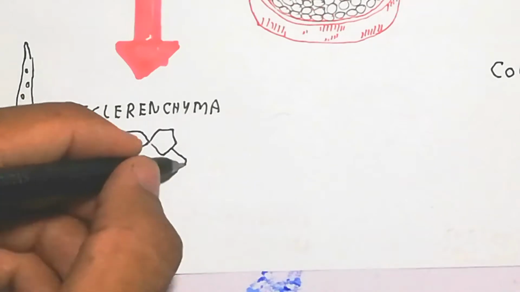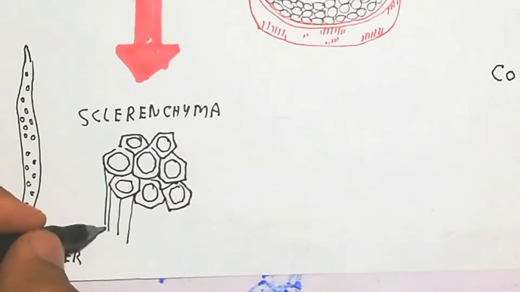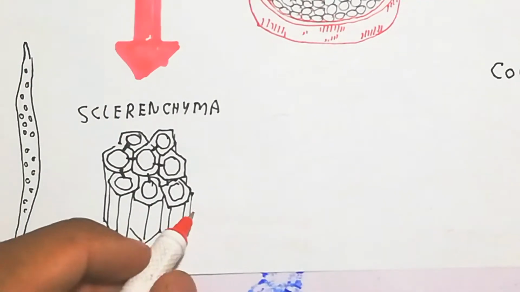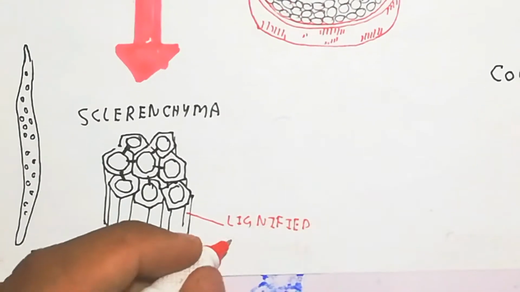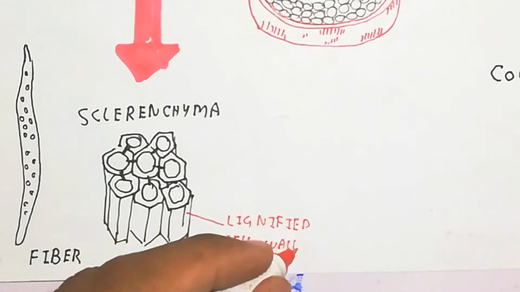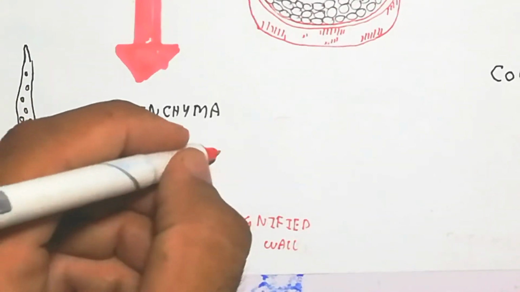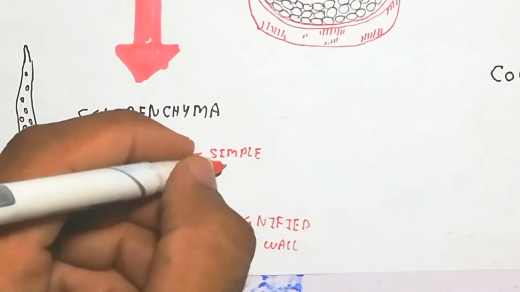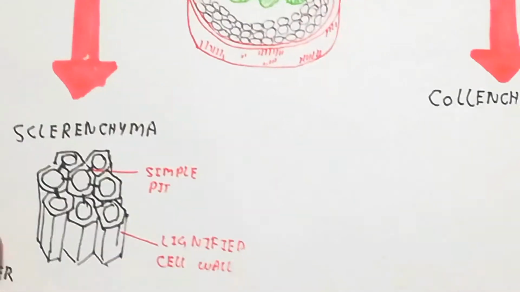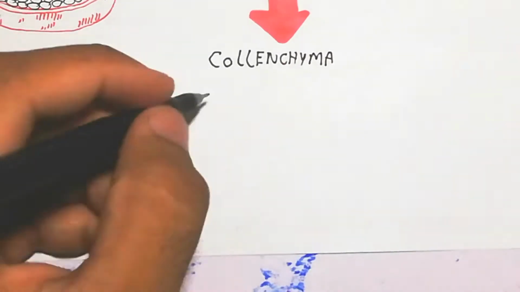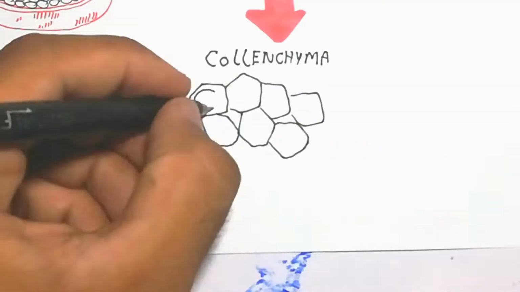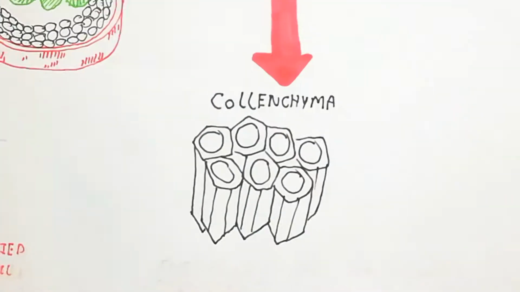So here are the sclerenchyma cells, which contain fibers, and here is the transverse cross section of the fiber, which is a lignified cell. Here is the pit, which is present. On the other hand, in collenchyma the cell wall looks like this, and pits are not present.